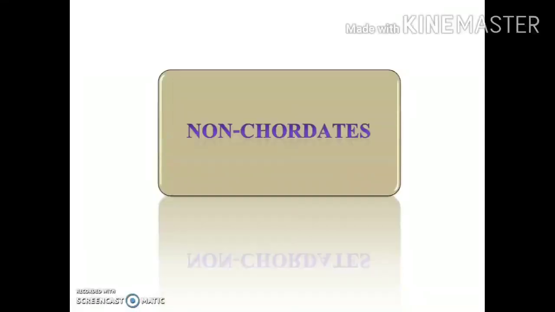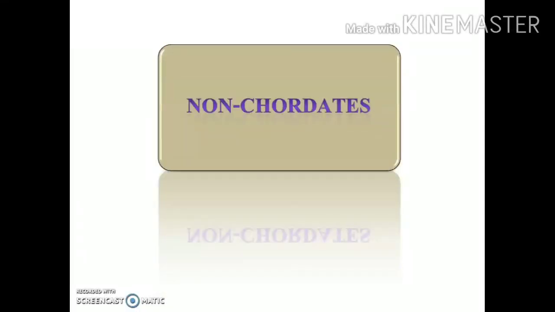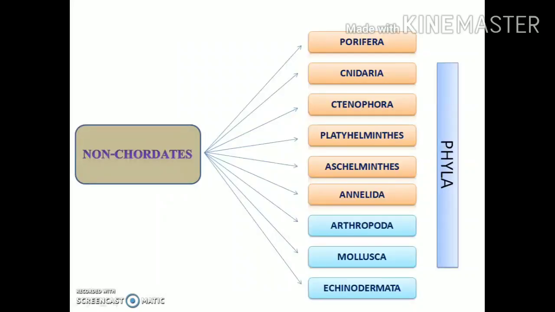As you have already followed my previous lectures, you have seen that we started with the non-chordates. That is, these are those animals which lack the notochord. We have already seen that under the non-chordates there are 9 different phyla, and in our previous lectures we have already studied the first 6 of them. So the remaining 3, that is Arthropoda, Mollusca and Echinodermata, are the ones which we are going to discuss in today's lecture.